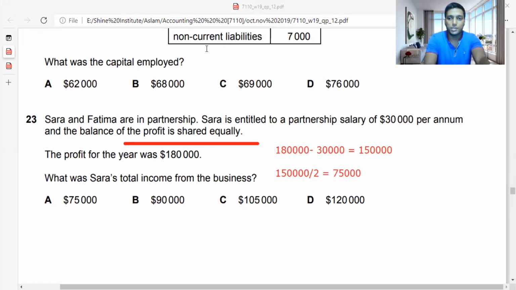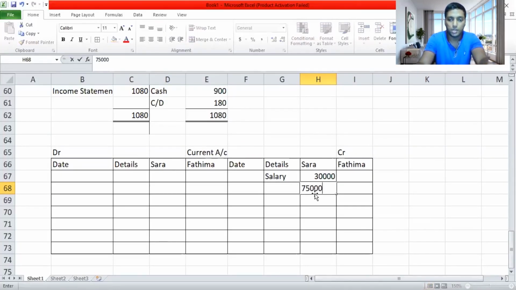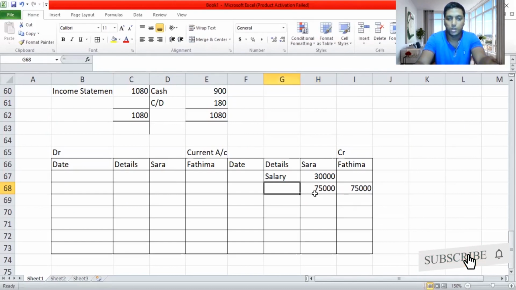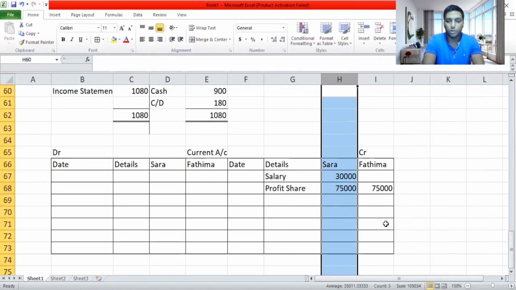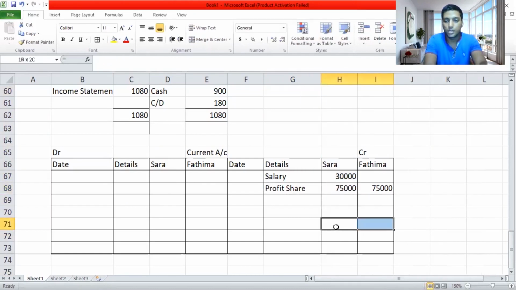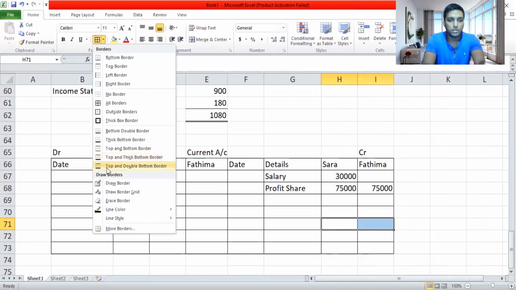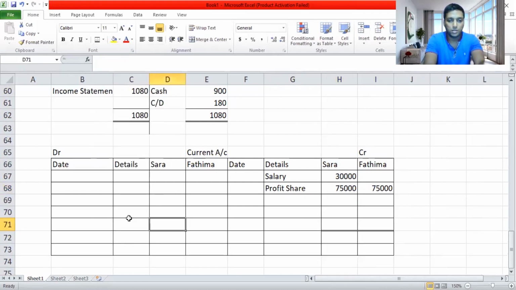I'll erase this off and move on to the next part. I show here 75,000 Sarah got and 75,000 Fatima got. This is profit. So I have given a clear understanding about profit share. Now what's the total I will take for Sarah and Fatima? For Sarah the amount is 105,000. For Fatima 75,000. But they didn't ask about Fatima. For your understanding only, I did 105,000 and 75,000.